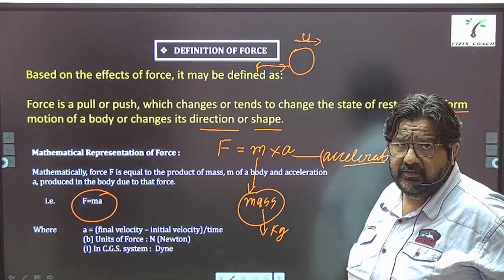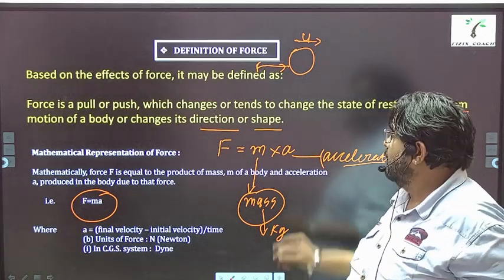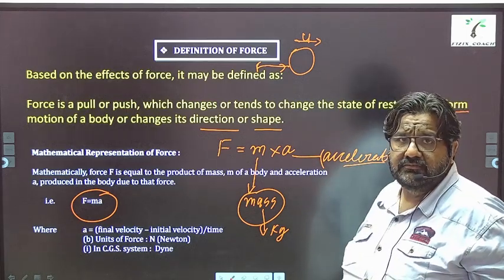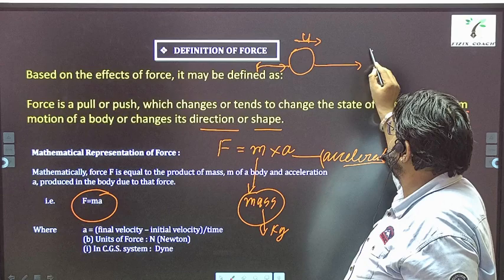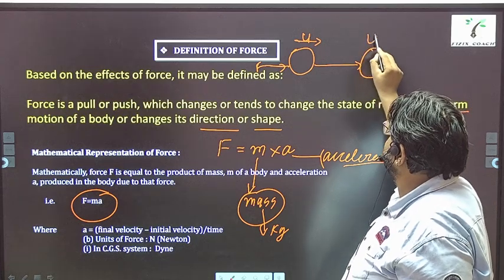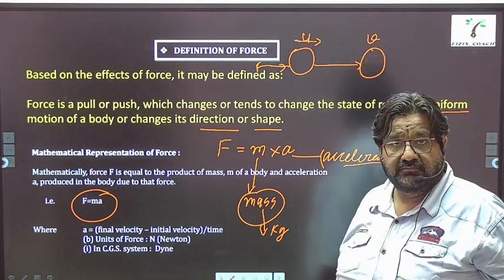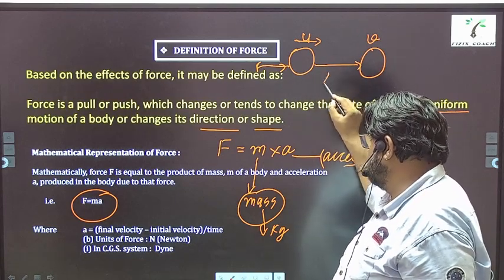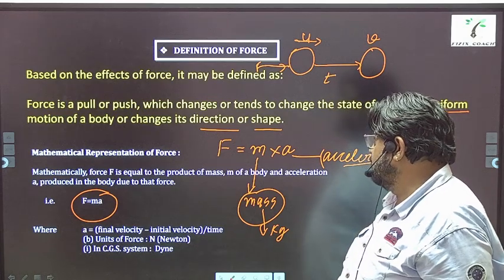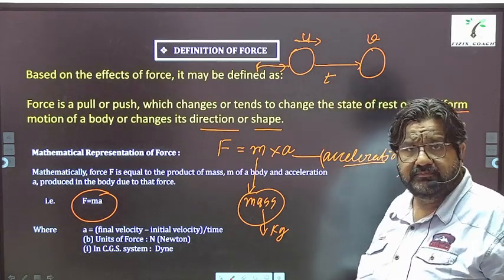What will happen if you push something moving in the same direction? Its speed will increase. So it reaches this point, its speed becomes v, and the time taken for this change in speed is t, that is time.